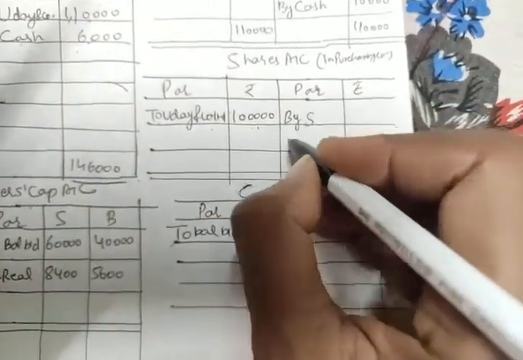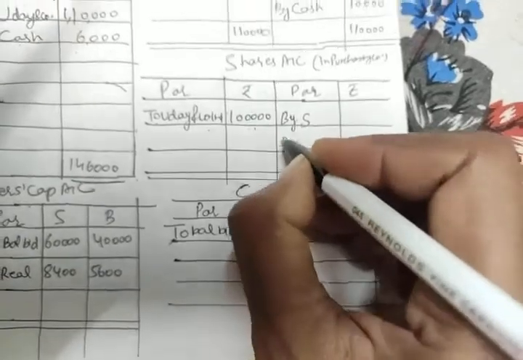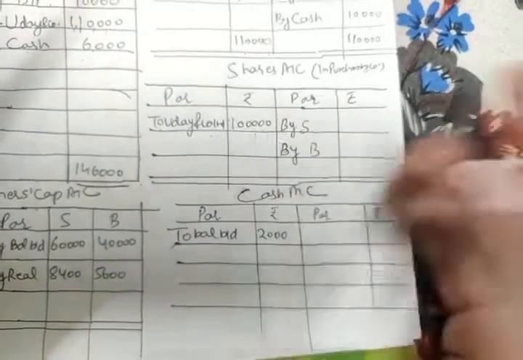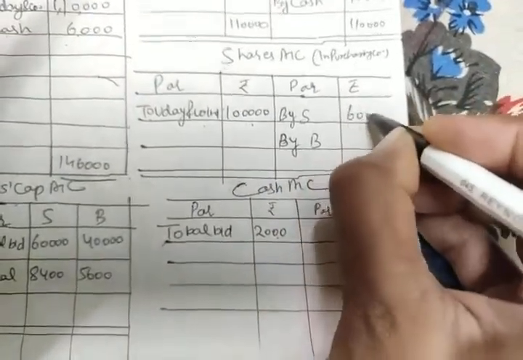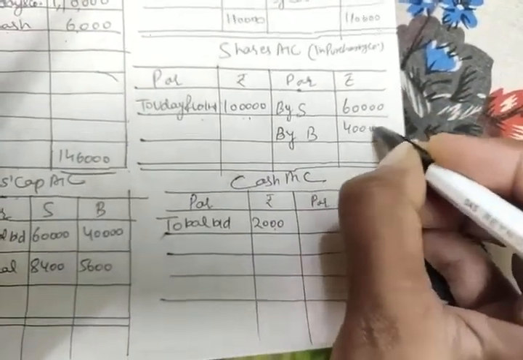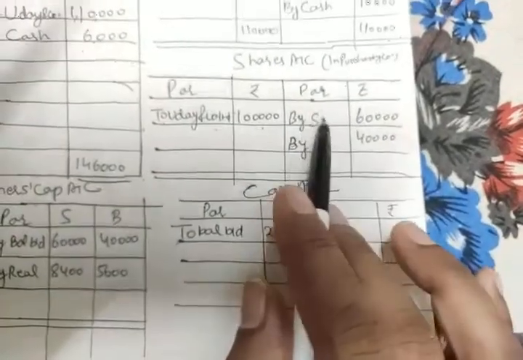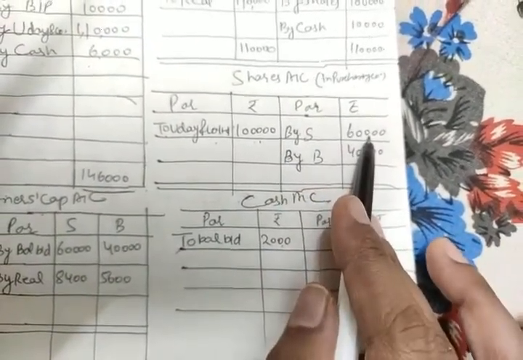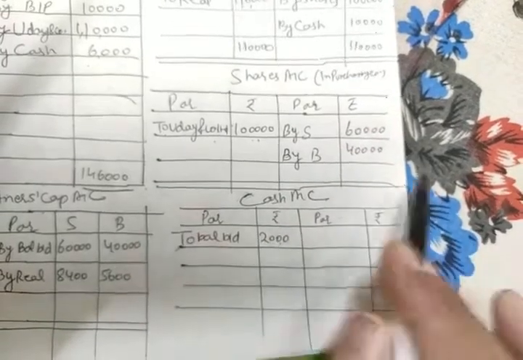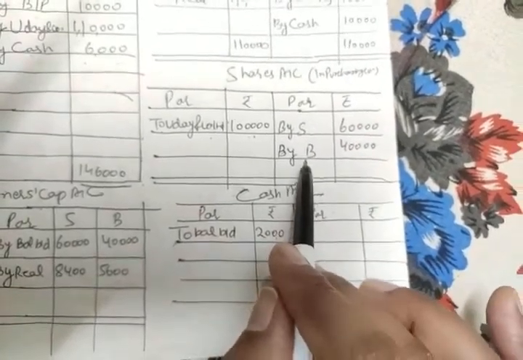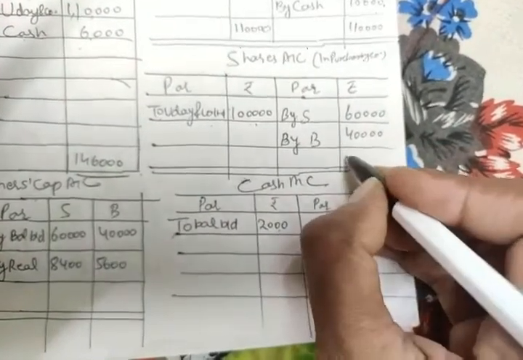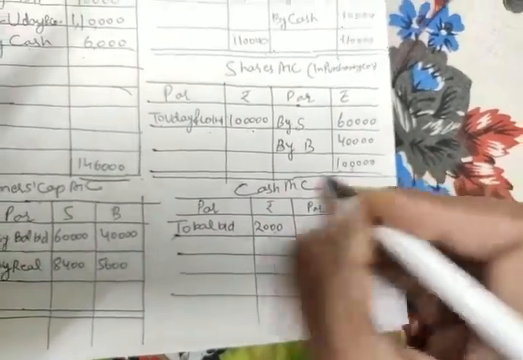If we divide this 1 lakh among the two partners, Srinivasan and Baswaraj, in a 3:2 ratio, we get the values 60,000 and 40,000. So Srinivasan is going to get shares worth rupees 60,000 in the Udayan Company Limited, and Baswaraj will get shares worth rupees 40,000 in Udayan Company Limited. So now this account also got closed.